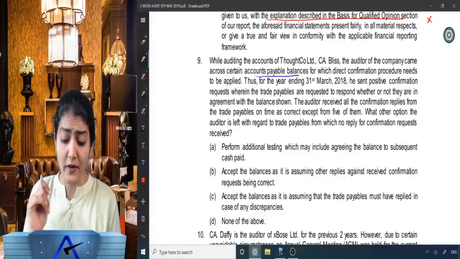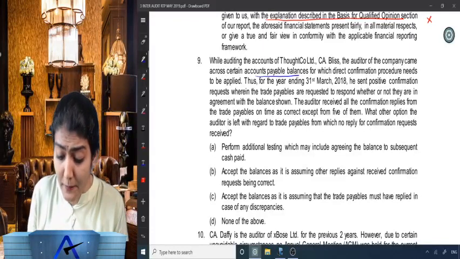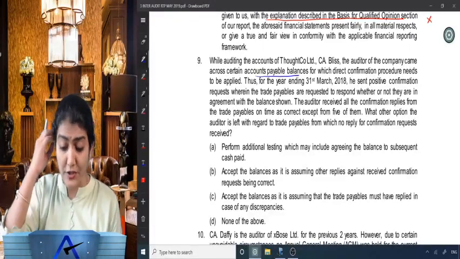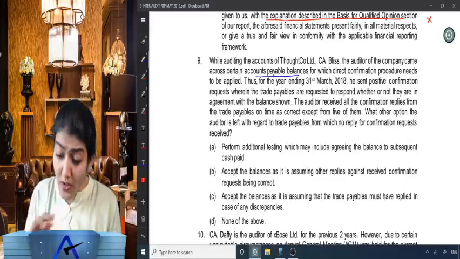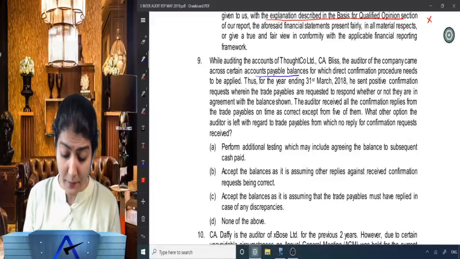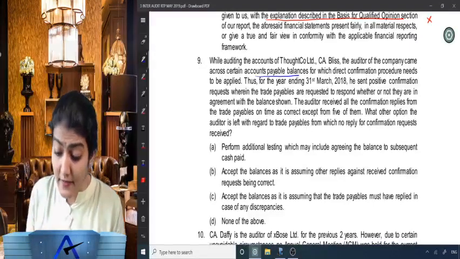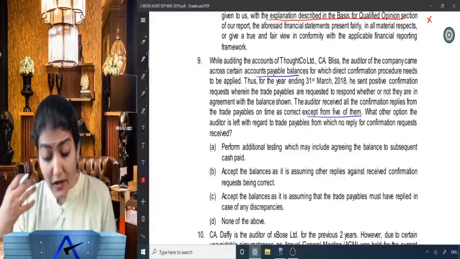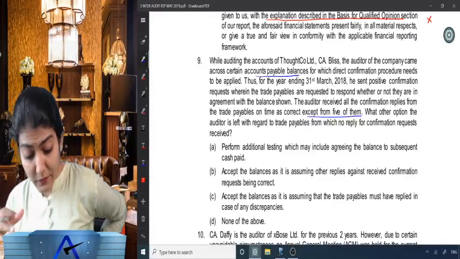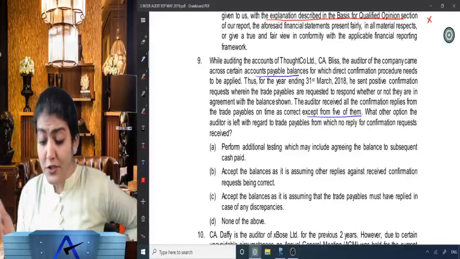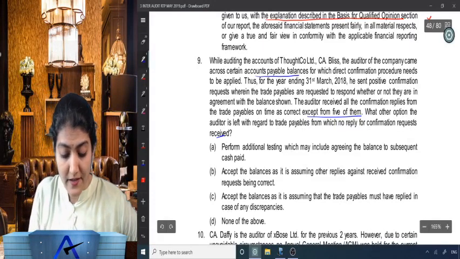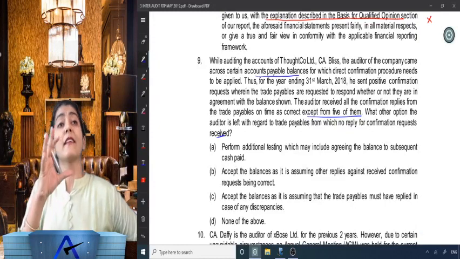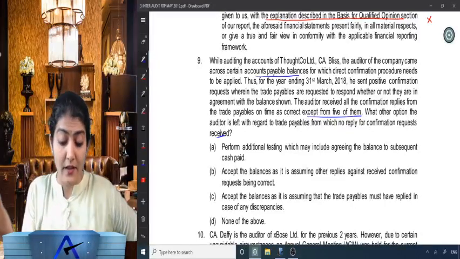He sent a positive confirmation request wherein the trade payables are requested to respond whether or not they are in agreement with the balance shown. The auditor received all the confirmation replies from the trade payables on time as correct except for 5 of them. Right? So all replied except for 5 of them. What other option is the auditor left with regard to the trade payables for which no reply for the confirmation request has been received? So now for these 5, what is the other audit procedure?